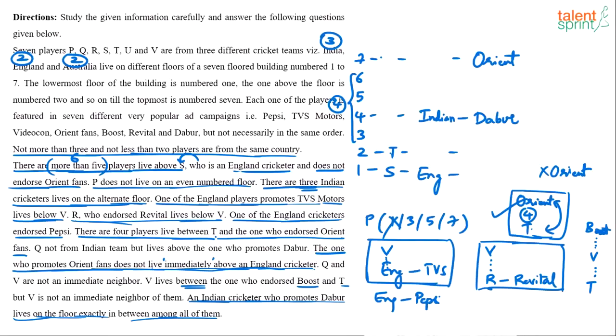Because we know that there are 3 Indian cricketers living on alternate floors. So if the 4th floor is an Indian cricketer, we have discussed it should either be 2, 4, 6 or 3, 5, 7. Since the 4th floor is blocked by an Indian cricketer, the 2nd floor and the 6th floor should also be Indian cricketers. Are you getting it? So that last point is helpful now. 2, 4, 6 are Indian cricketers. Now out of 3, 5, 7, 1 is going to be England, the other 2 are going to be Australia.